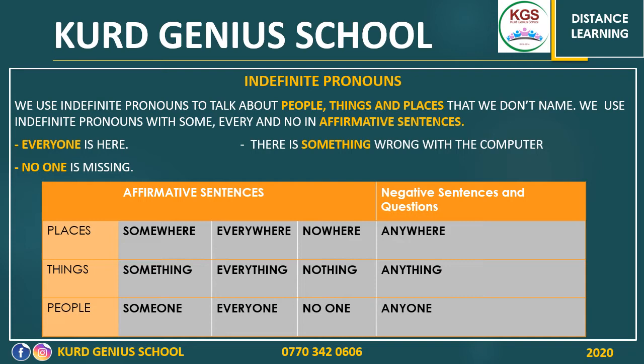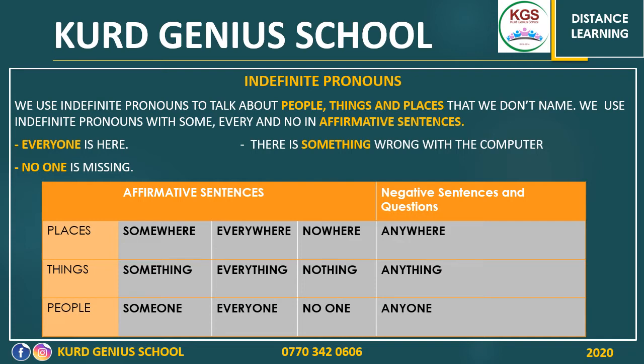It means they are not definite. They refer to something or a place or a person without being specific. Indefinite means they are not definite. It means there is some kind of vagueness. We don't know about the people, the things, and the places that these pronouns refer to. Why do we use these pronouns? We use indefinite pronouns to talk about people, things, and places that we don't name. As I said, it's not definite. We don't mention the places or things or people. We are not being specific here.